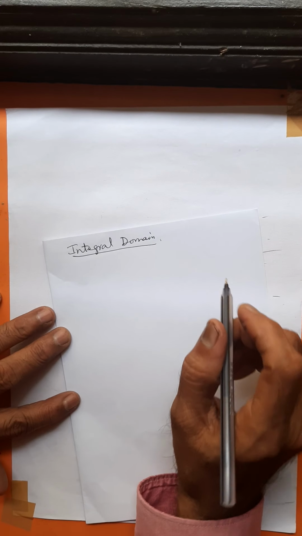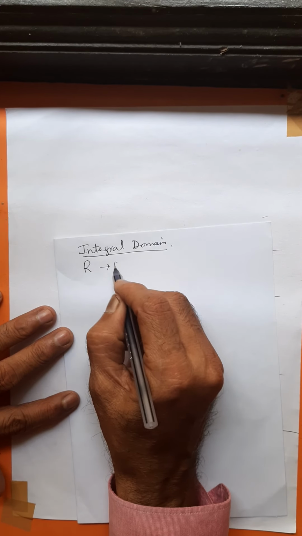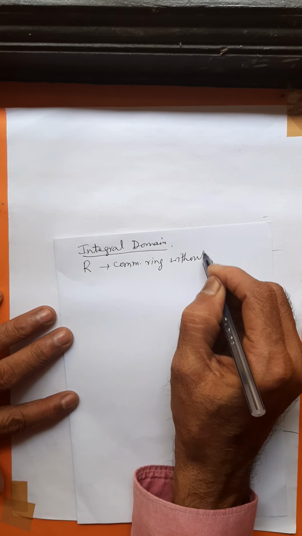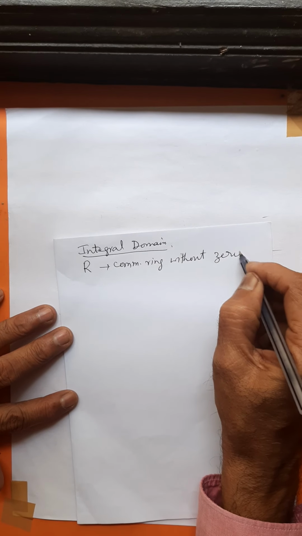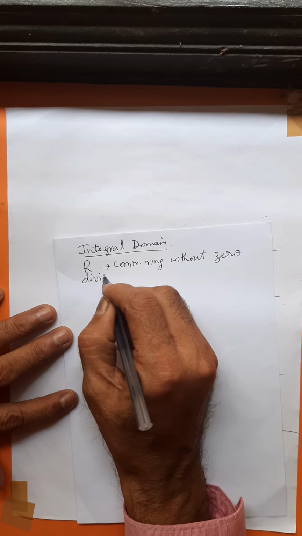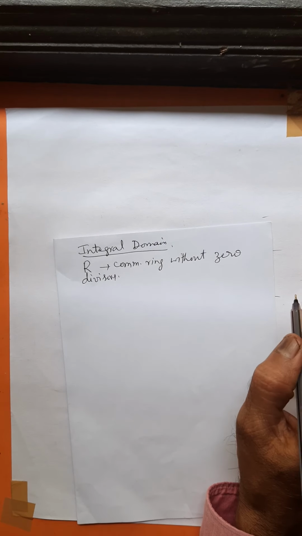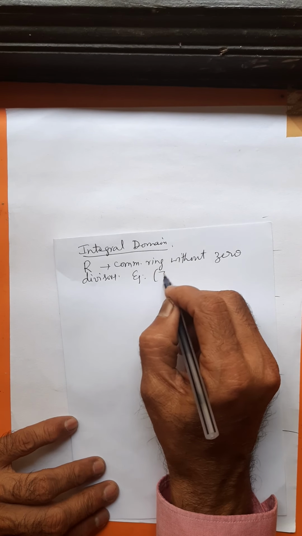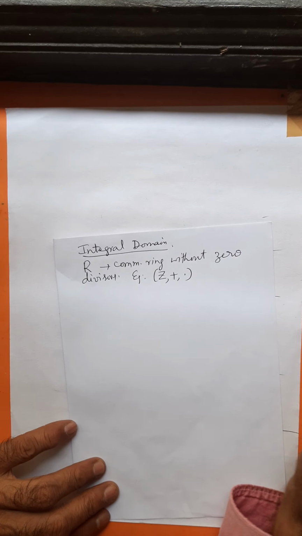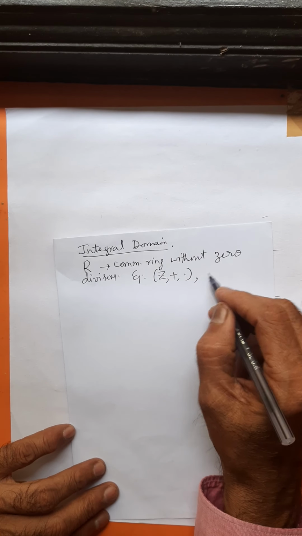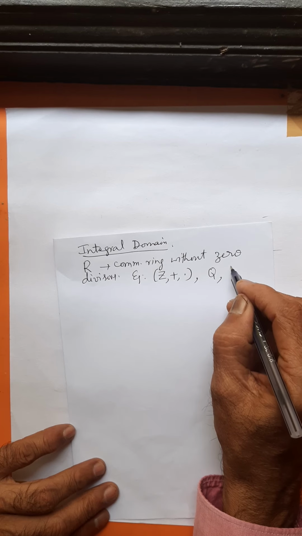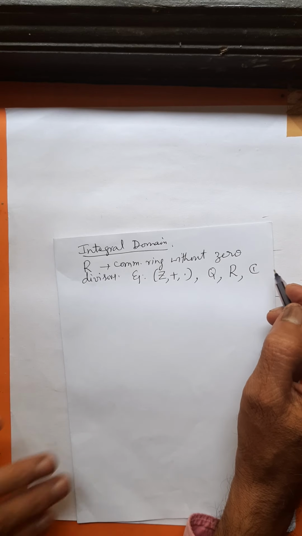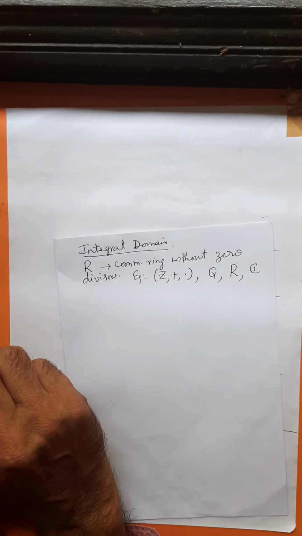Right? An integral domain R is a commutative ring without zero divisors. A commutative ring without zero divisor is called an integral domain. Example: the set of all integers under addition and multiplication is an integral domain. Rationals under addition and multiplication, reals under addition and multiplication, and complex numbers under addition and multiplication. These are all integral domains. They are without zero divisors.